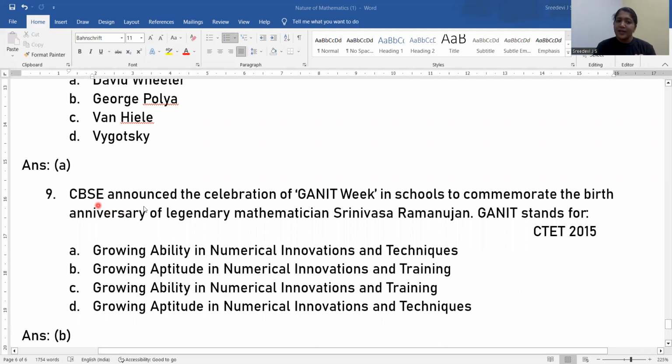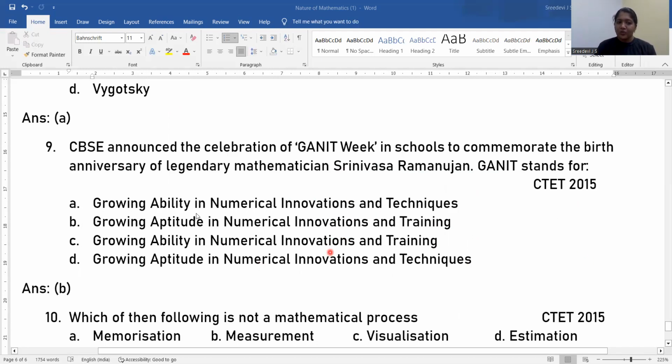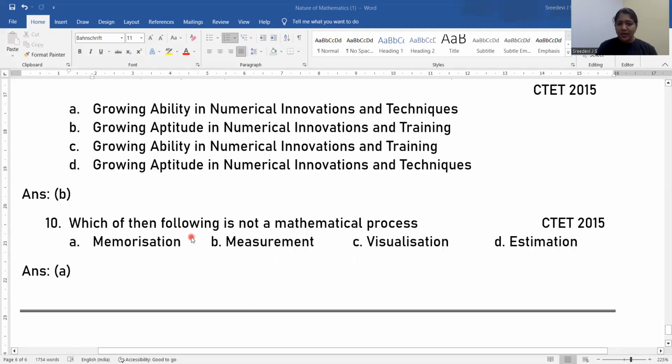Question number 9. CBSE announced the celebration of Ganit Week in schools to commemorate the birth anniversary of the legendary mathematician Srinivasa Ramanujan. So what do we mean by Ganit? What does Ganit stand for? This question was asked in 2015. Option A, growing ability in numerical innovations and techniques; growing aptitude in numerical innovations and training; growing ability in numerical innovations and training; growing aptitude in numerical innovations and techniques. So here the answer is option B, growing aptitude in numerical innovations and training. Please note down this kind of abbreviations.